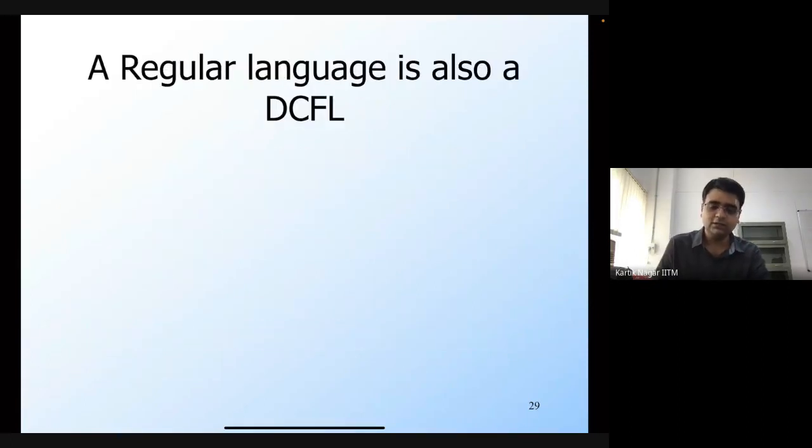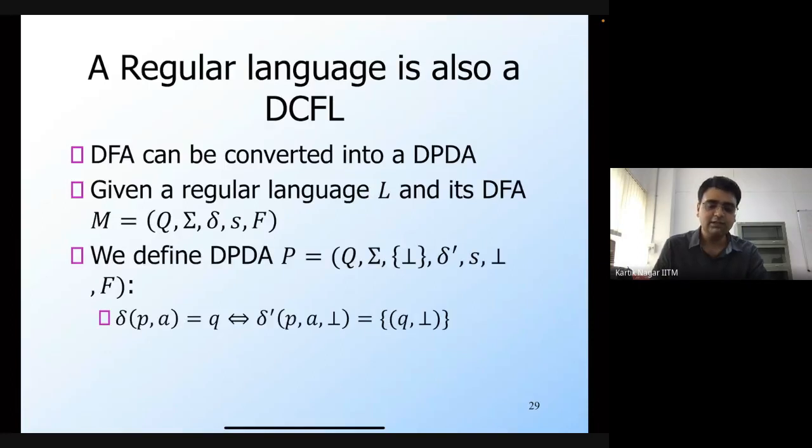Okay. As I said, a regular language is also a DCFL, and we can very easily show this. We can start from the DFA of the regular language and directly convert it into the DPDA. The way we do it is that we basically just ignore the stack.